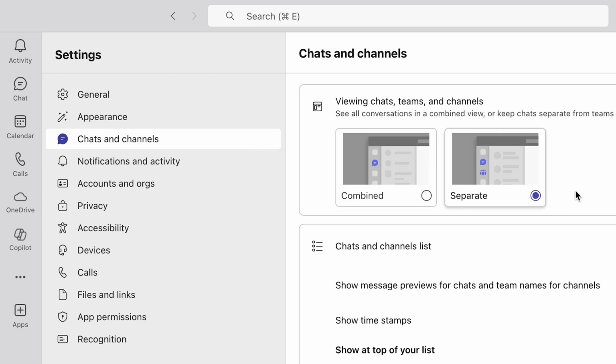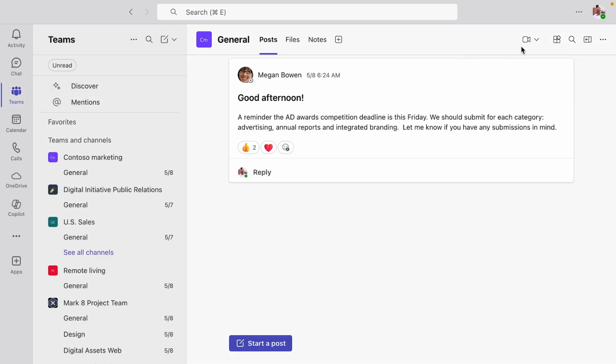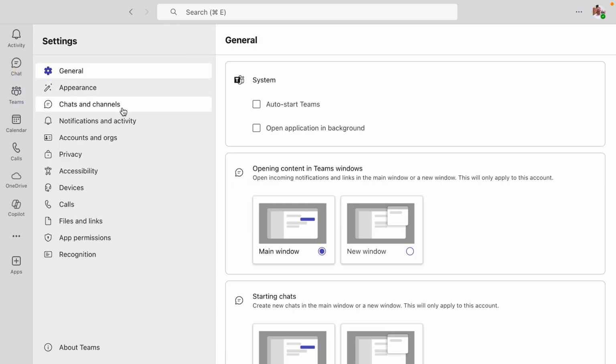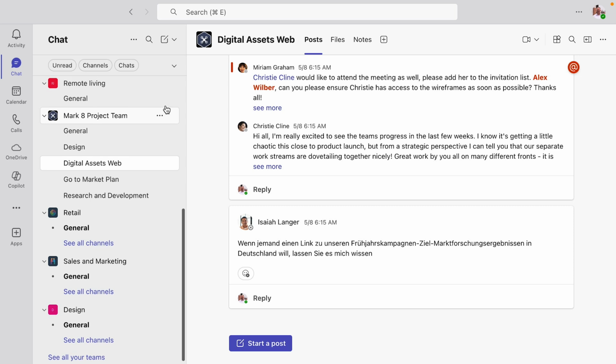If I choose separate, I now see the separate buttons for chat and teams in the sidebar on the left. I can go to my private chats and just focus on those. And I can go to the team section for my teams and channels. For now, I'll go back to settings and switch back to the combined mode. And I'll click the chat button on the left so we can see something else with our chats and channels.